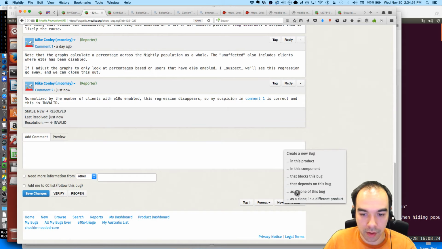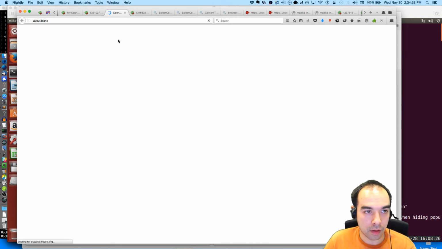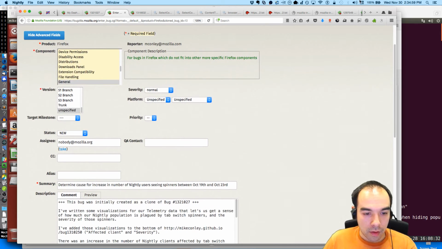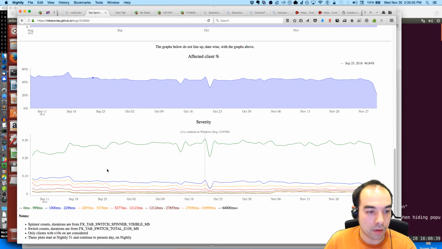Clone this bug. Spitters between, what were the two dates? September 16th and September 17th.